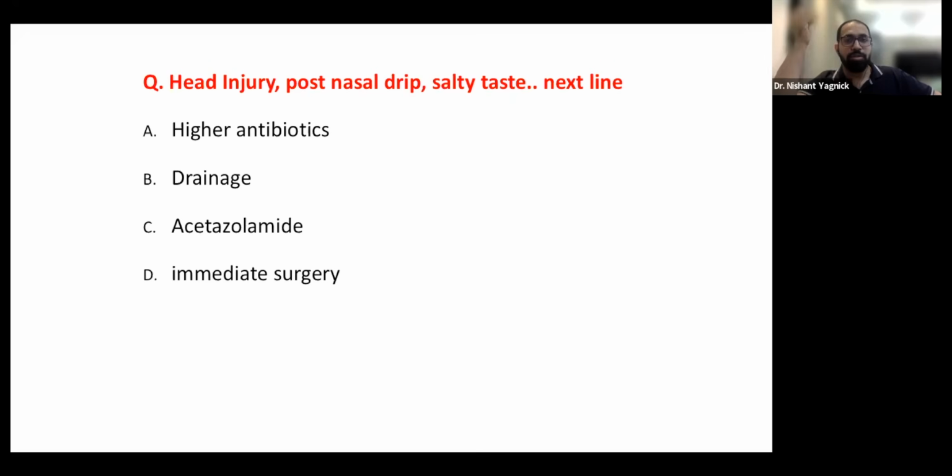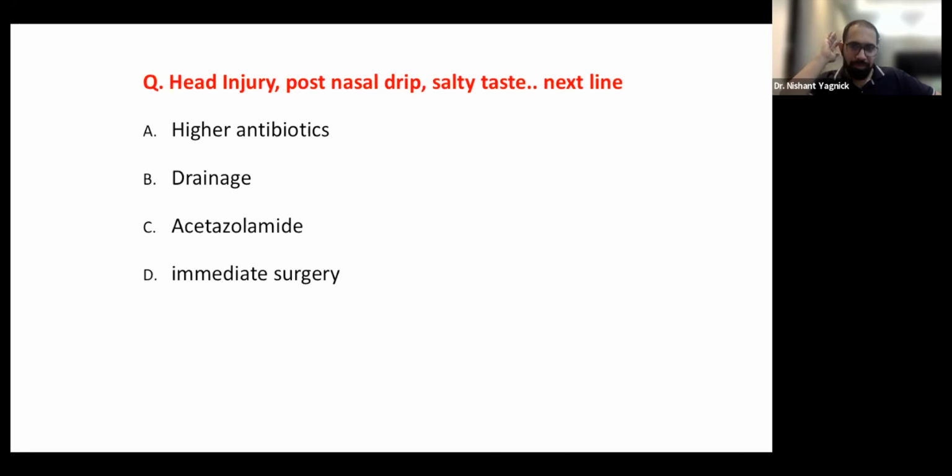For a patient of head injury, do you feel that there is any constant sensation of water coming close to your throat, accumulating in your throat, or a salty taste? The next step is acetazolamide. Now, the reason why, I'll just rule out, thankfully, we have 4 options.